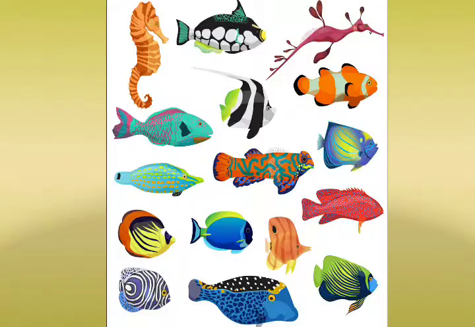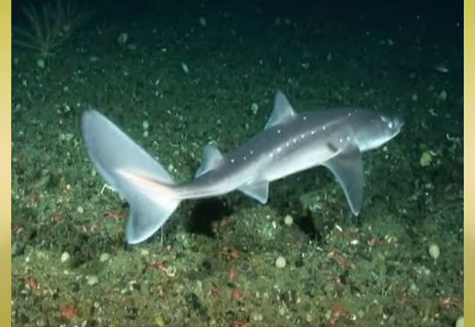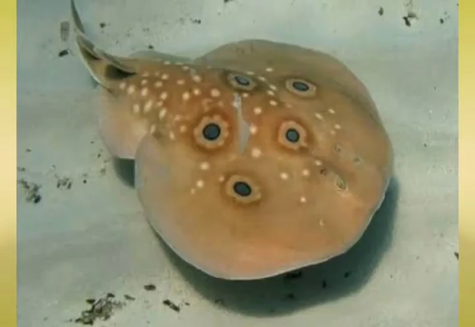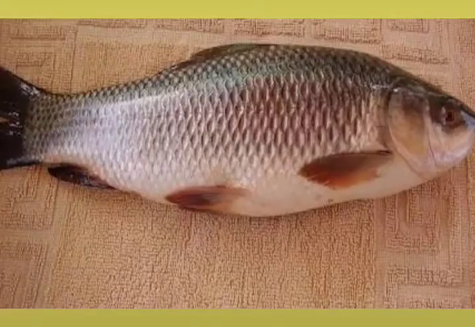Pisces are aquatic animals with a streamlined body. Streamlined body means what? The body is narrow at both the ends. They swim with the help of fins. The body is covered with scales and they breathe through gills. Examples: almost all fishes like rohu, mahashi, electric ray fish, dogfish, etc.